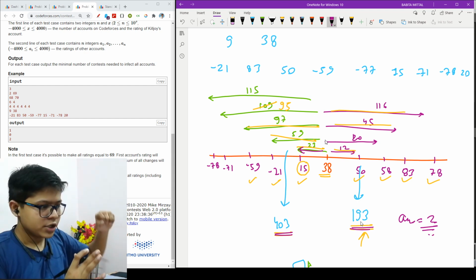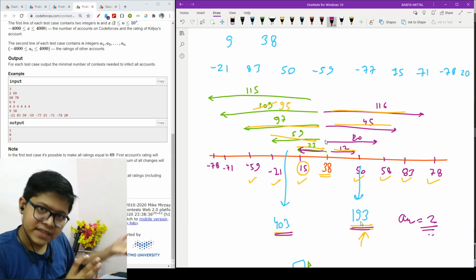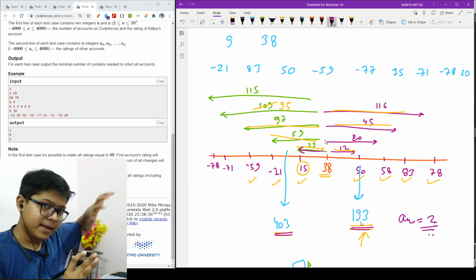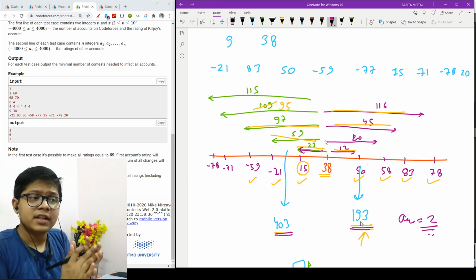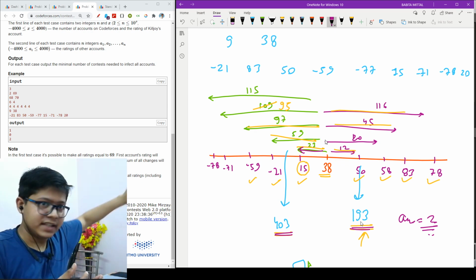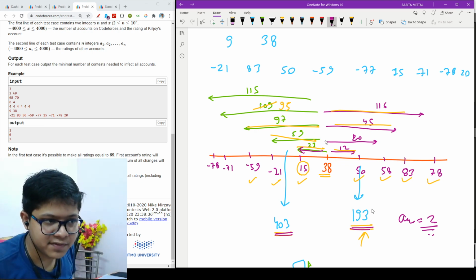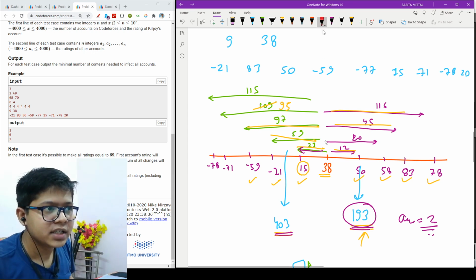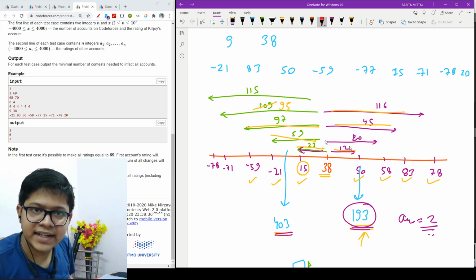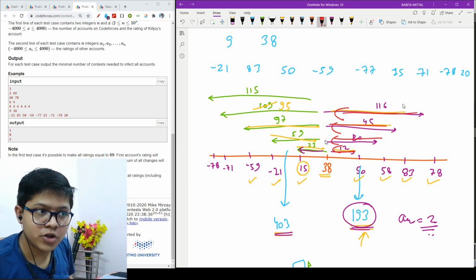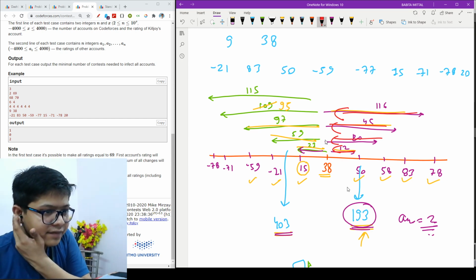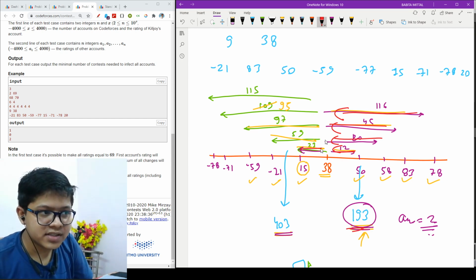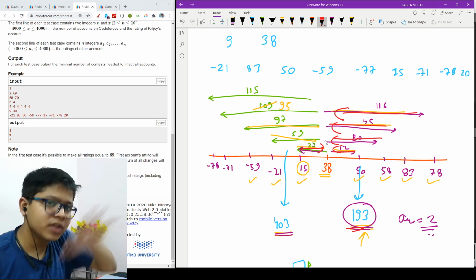Right? So what I will do, I will bring some of the elements at the left to that infected position, and some of those will remain at left only. So with the help of this 193, as it is the sum of the right elements, all of these will arrive at the infected position. So all these 4 elements will become infected, and with the help of this 193, I can reduce some of the left ones to the infected position.